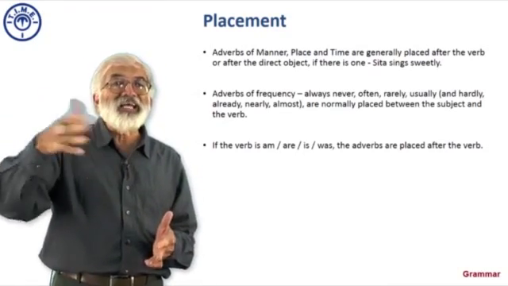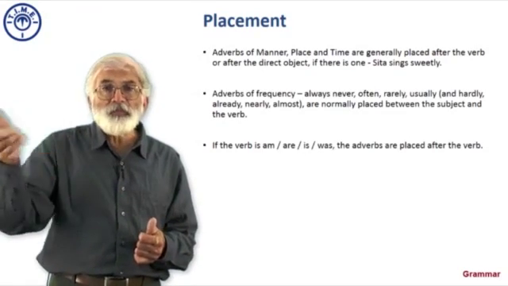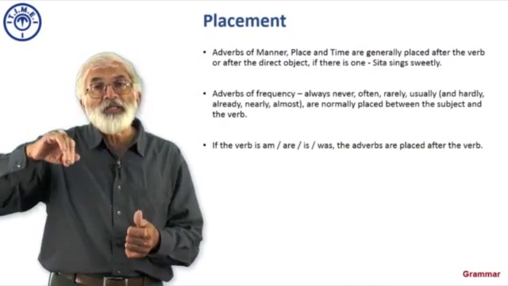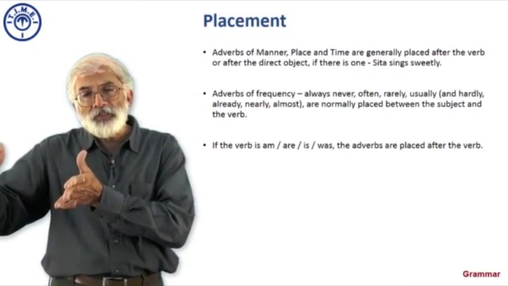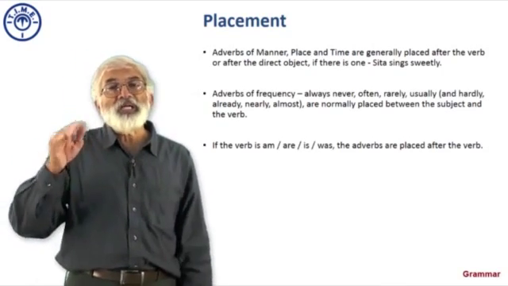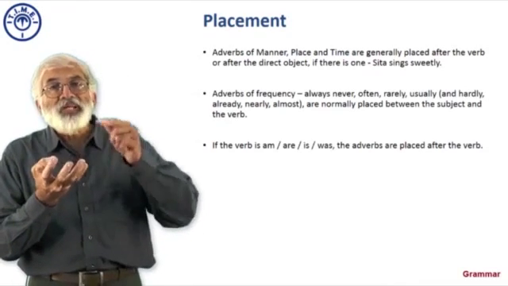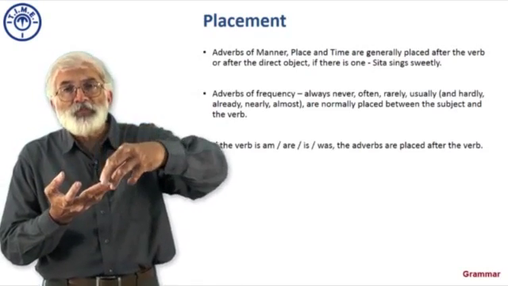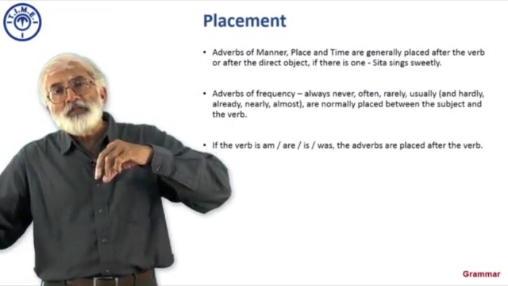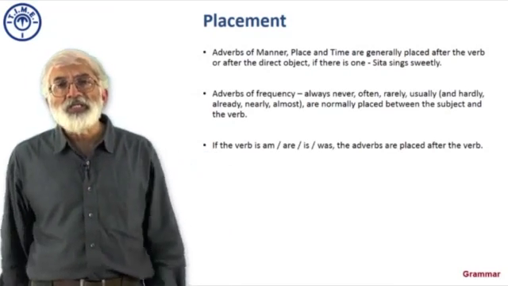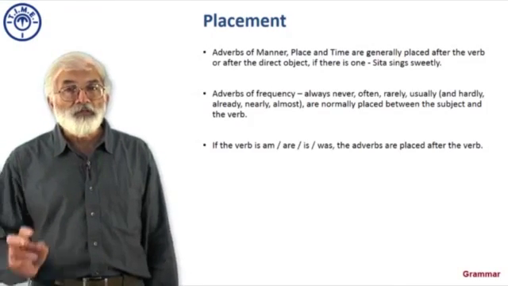I can't say the child is happily playing, whereas I could say the child is always playing, or the child never plays, is never playing. If I am really looking at the description of the playing, then the child is playing happily. So, whenever I use the is, right. When I say the child plays or the child always plays, then the verb is plays, but when the verb is, the child is, then the adverb will have to be after the verb. Okay, so the child is playing happily. Fine. So that becomes the placement as regards verbs and verb phrases.